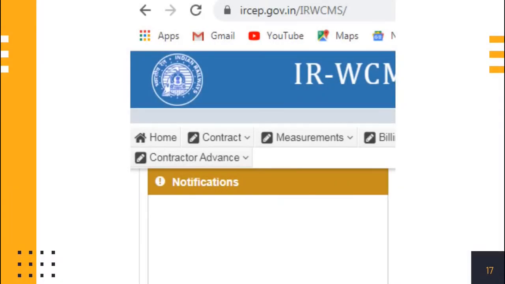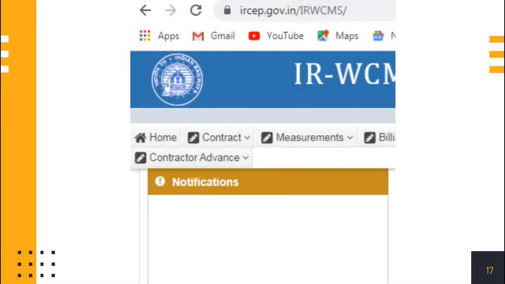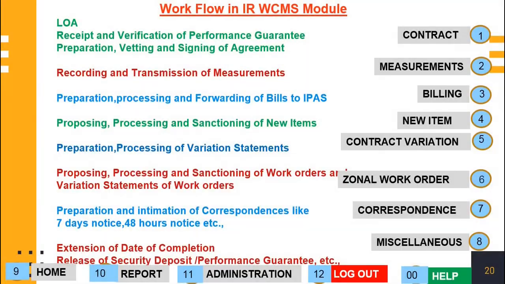I have maximized this and zoomed in for an enlarged view for mobile users. This is the notification window, this is the LOA statistics window, and this is the inbox summary. There you have one more button called logout. Once you click that, we will be able to come out of this. Workflow in the IRWCMS module we will see in the next video. This is just a glimpse of what we will see in the next video.